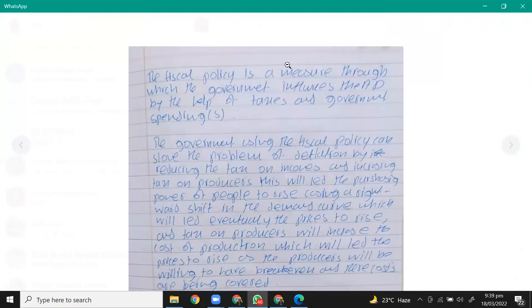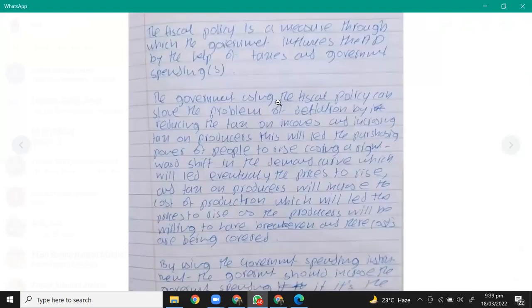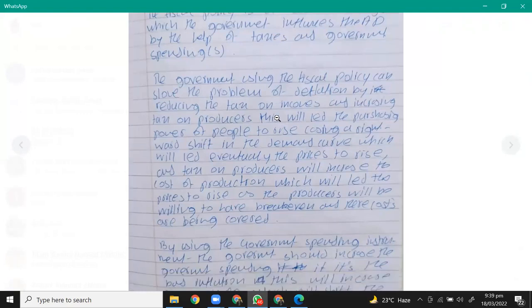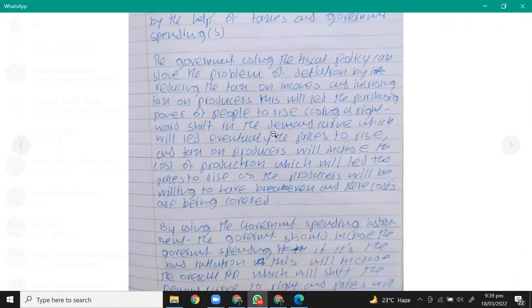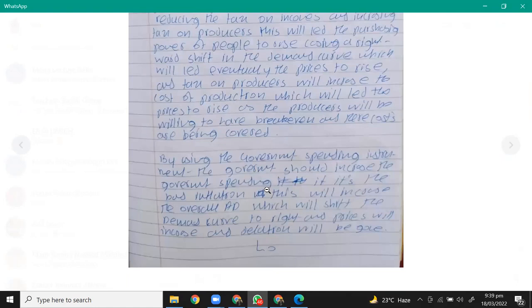This will lead the purchasing power of people to rise, causing a rightward shift in the demand curve, which will eventually lead the prices to rise, and tax on producers will increase the cost of production, which will lead to prices rising, as the producers will be willing to break even, and their costs are being covered by using the government spending instrument.